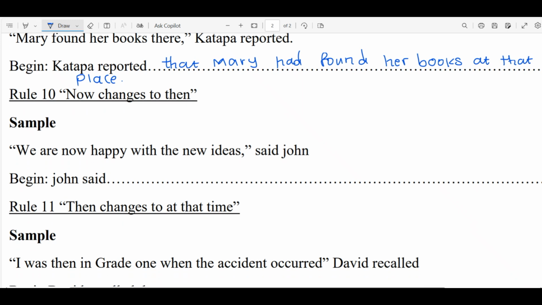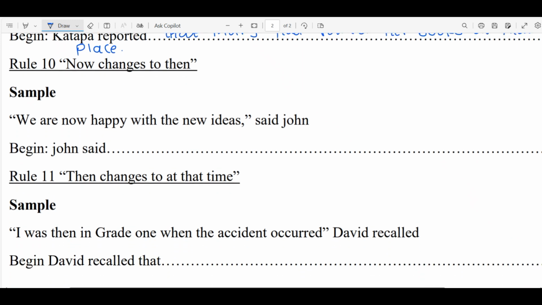Move on to rule number 10. Now changes to then. We are now happy with the new idea, said Jones. John said that we changes to they. Are changes to were. Now changes to then.